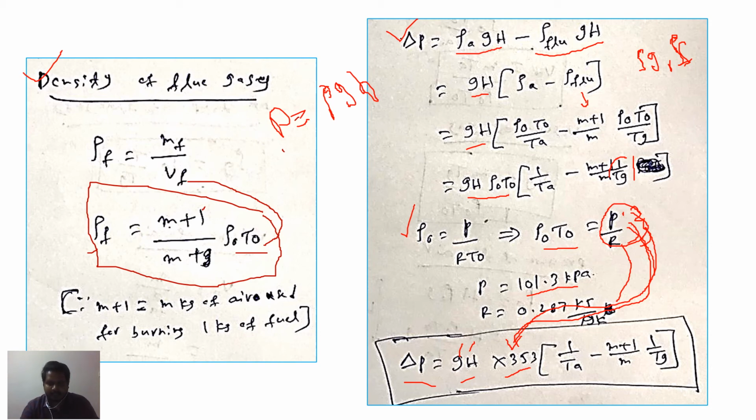Here m is the mass of the air, and Tg is the temperature of the flue gases. Okay. Finally, from this equation, we can find the pressure difference.